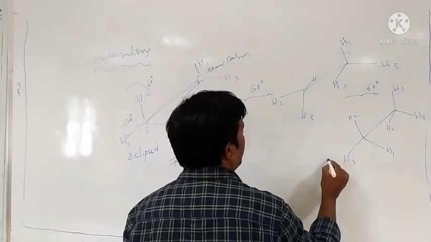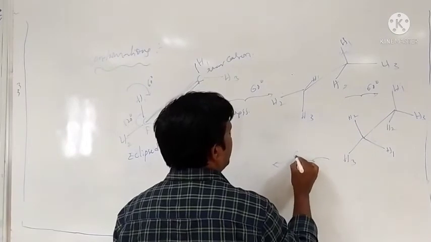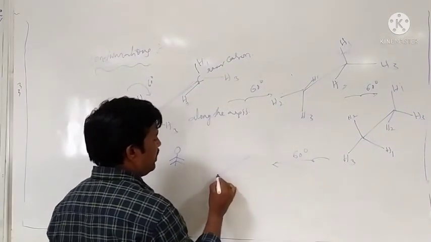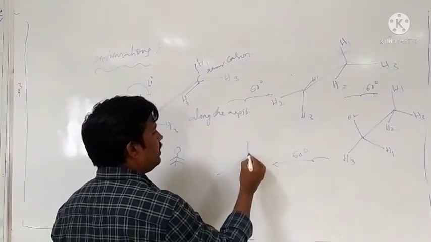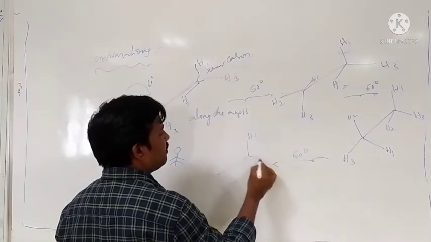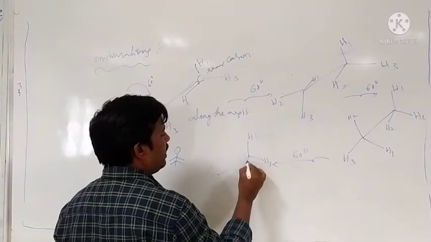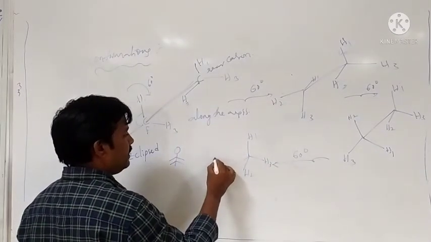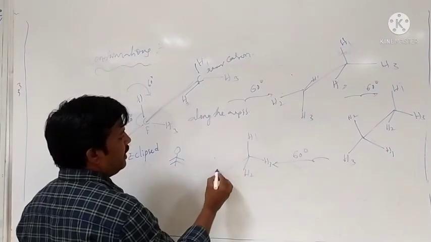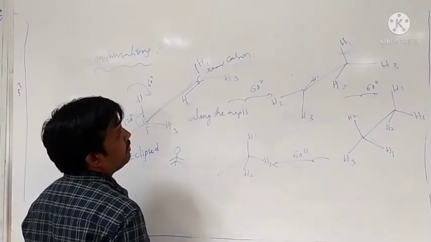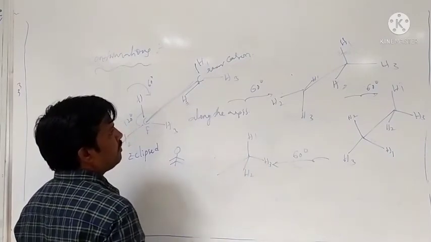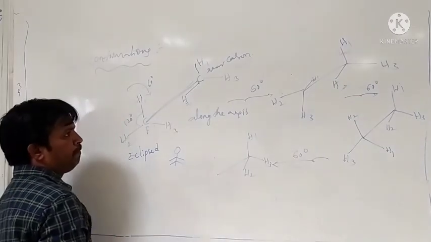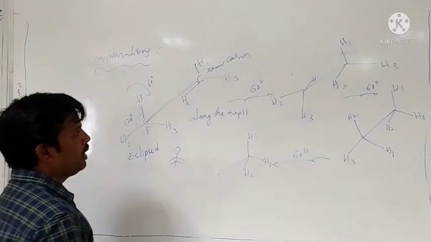Rotating another 60 degrees, what do you observe here? Same: H1, H3 and H2. Rotating another 60, that is 60 and 60, 120 degrees, then 180 degrees.